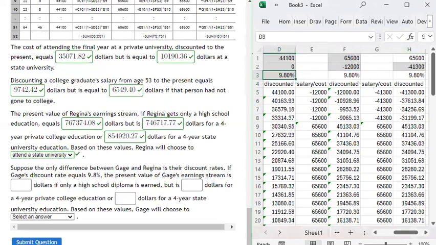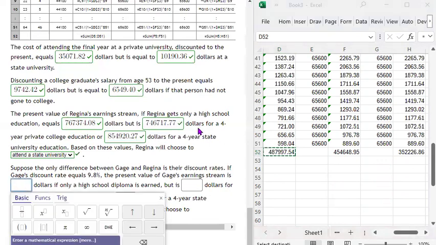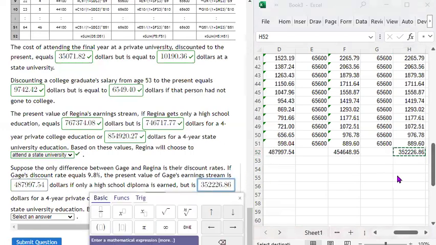And now we just go down here to the totals. So for just high school, the present value of Gage's earning stream is that. For a private liberal arts college, for a private college, it's that amount.